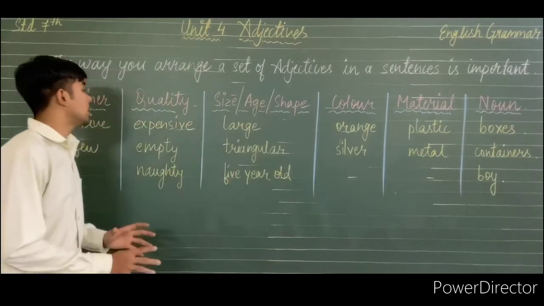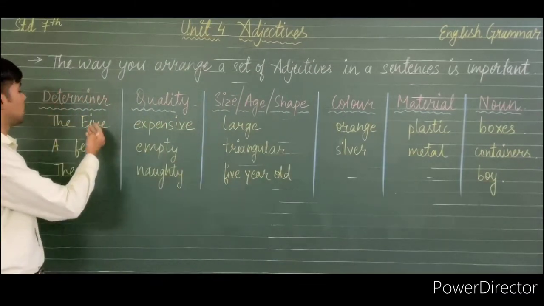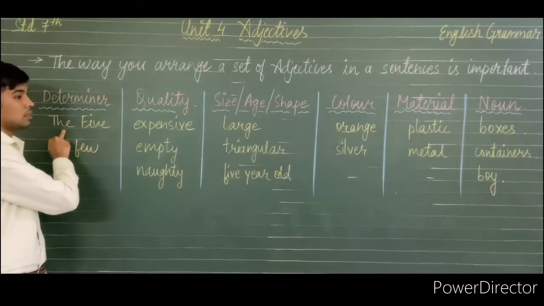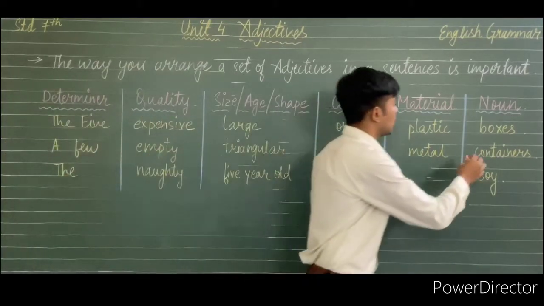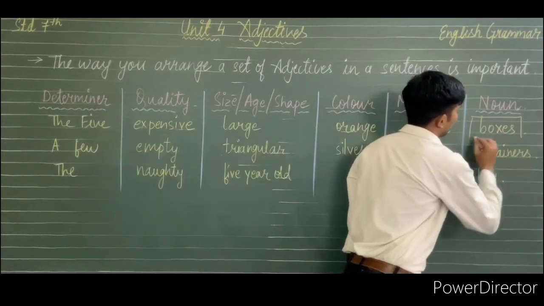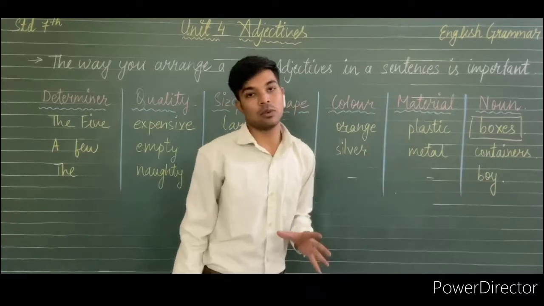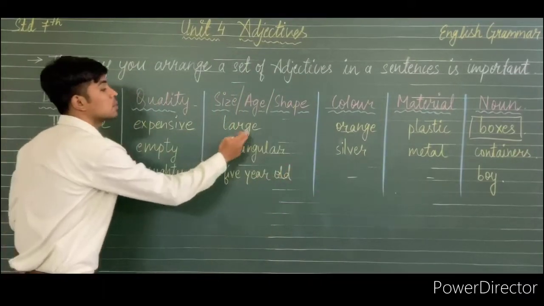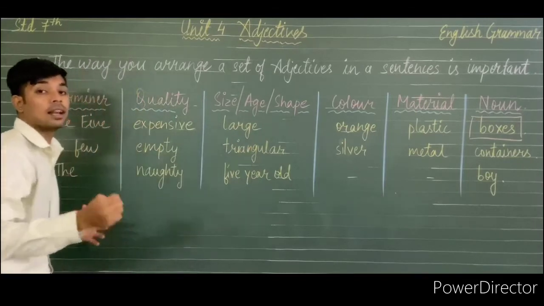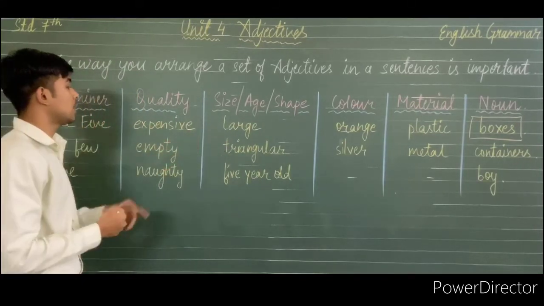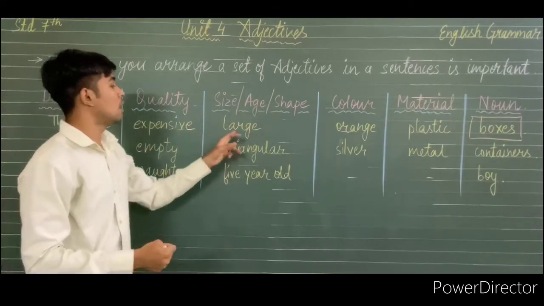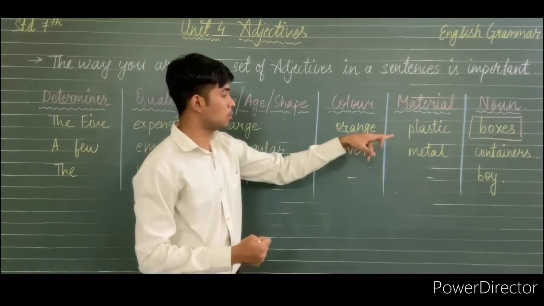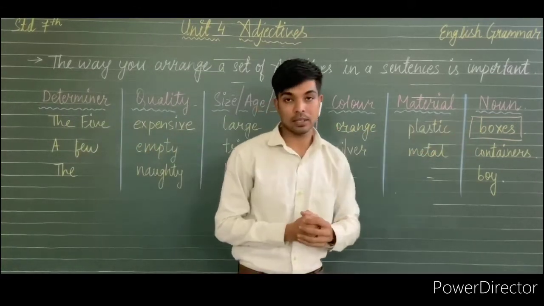So if we separate these terms, in this case, boxes is the noun. We can separately use all these terms with boxes, like the boxes, expensive boxes, large boxes, orange boxes and the plastic boxes.